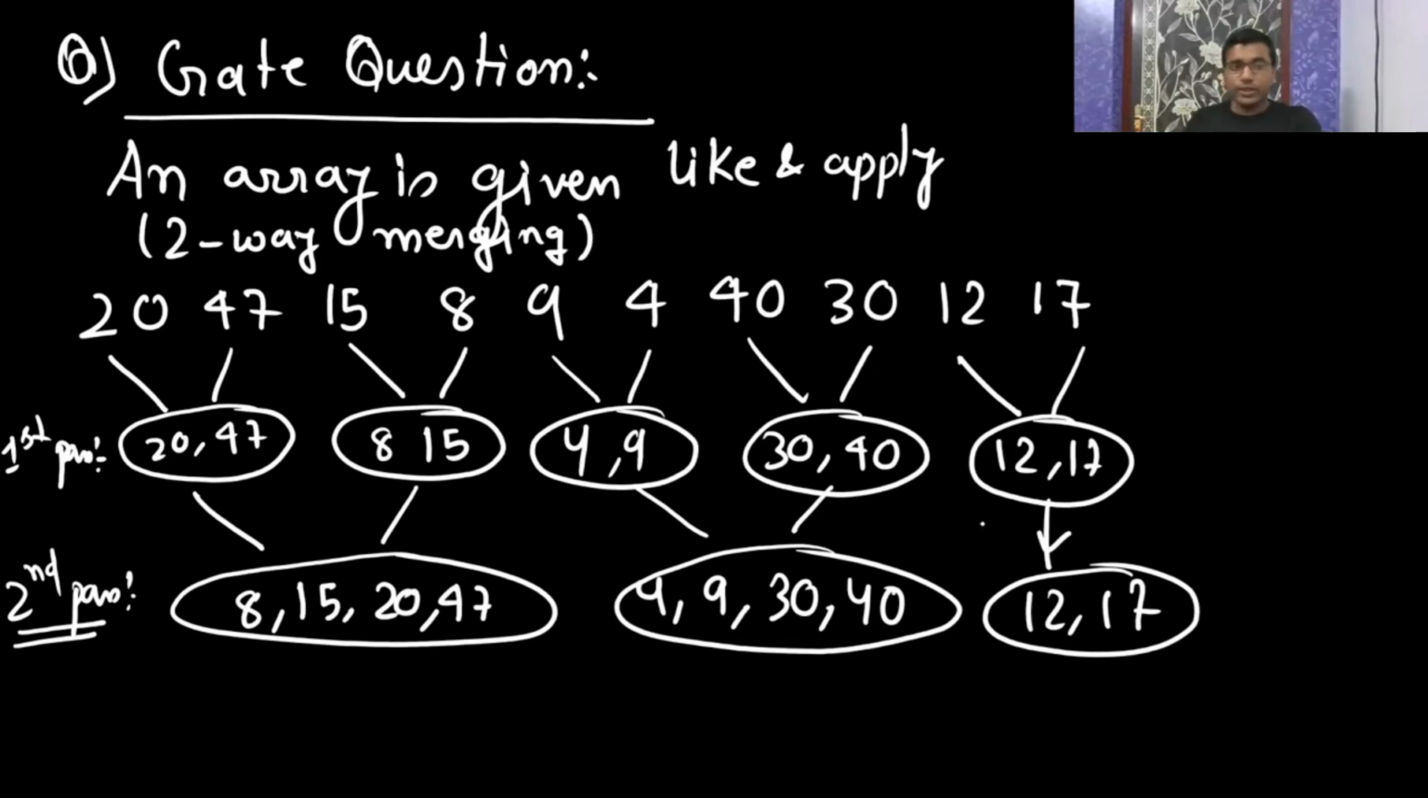Am I clear to everyone? After the second pass, this is the list. So in the GATE exam, they asked that this is the array and you are going to use two-way merging. After the second pass, how will the array look? So after the second pass, the array will look like this. Am I clear to all of you?